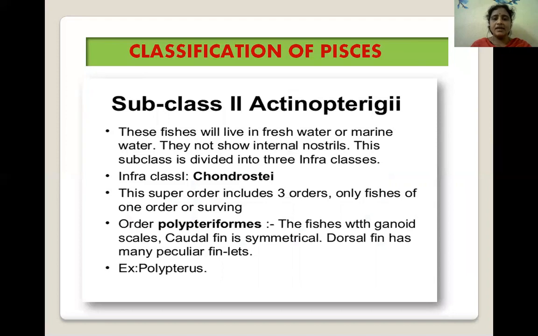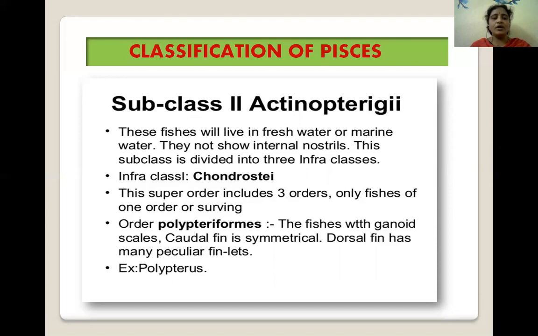Next subclass, Actinopterygii. These fishes live in freshwater or marine water. They do not show internal nostrils. This subclass is again divided into three infraclasses. The infraclass one is Chondrostei.